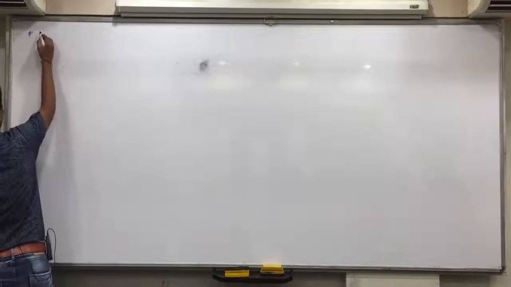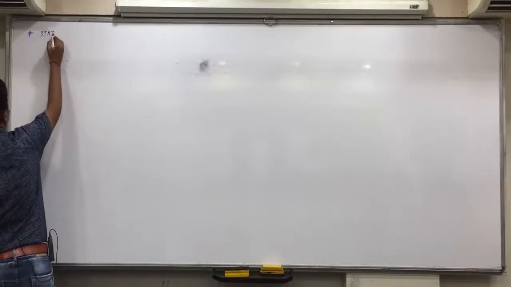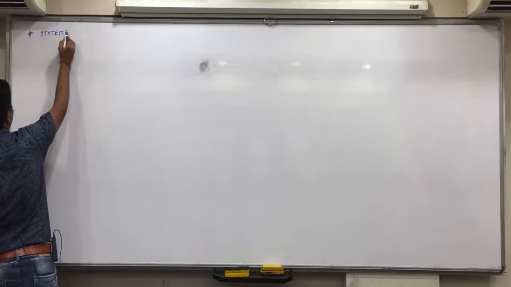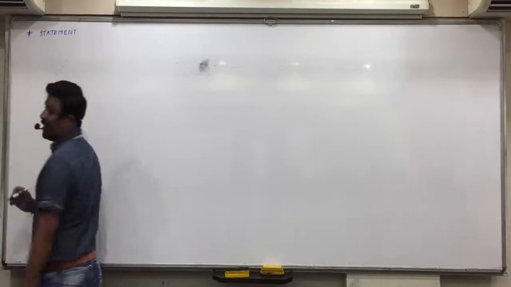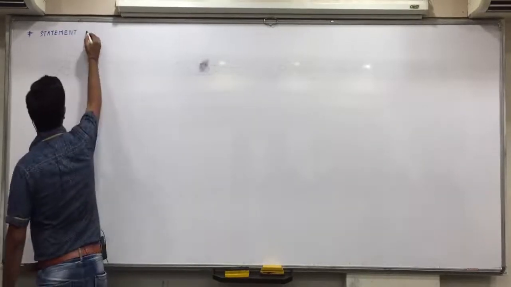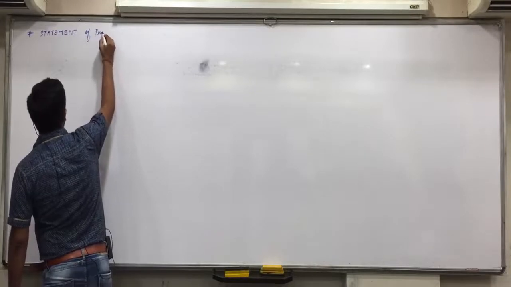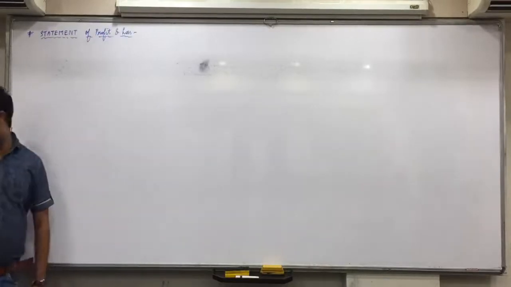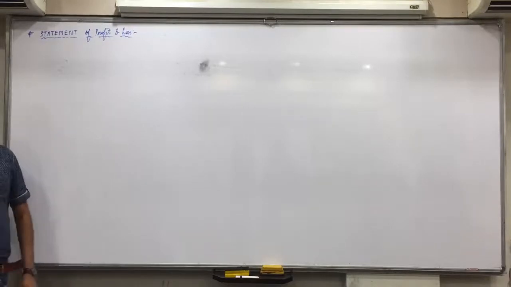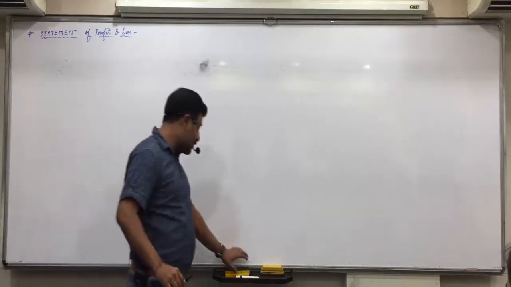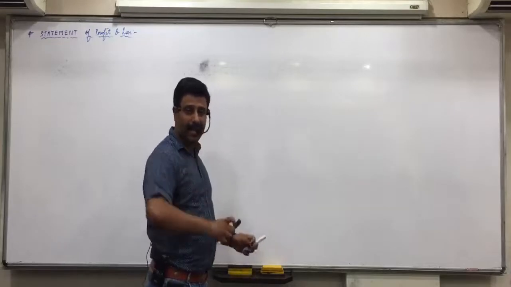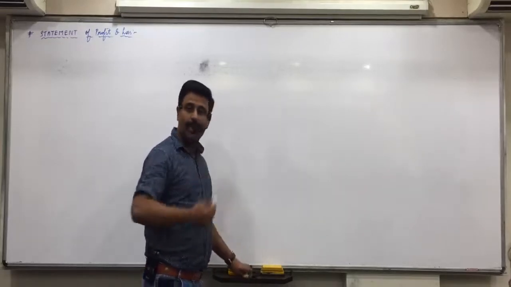Heading in summary. Silence everyone. Give the heading in summary statement of profit and loss. Here no need of any story etc. It's a very simple format. Directly only we can remember it. So just be attentive. First I'll explain it. You don't have to write that. After that we'll make the format together.